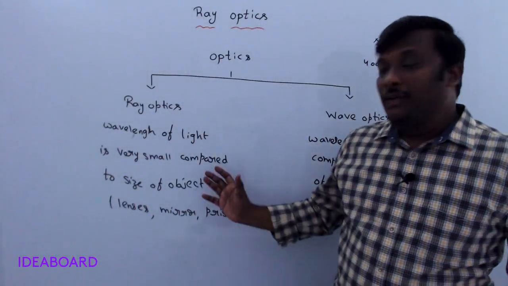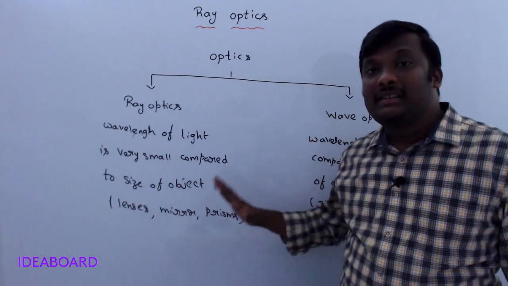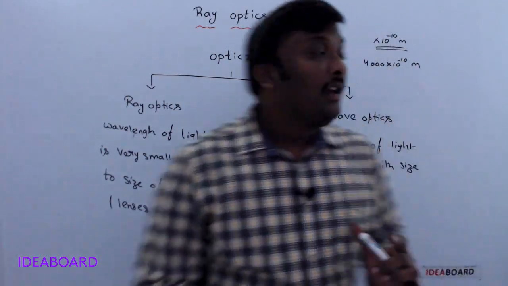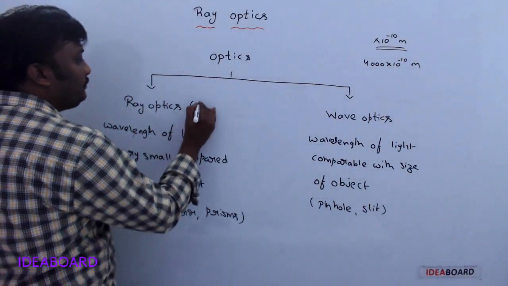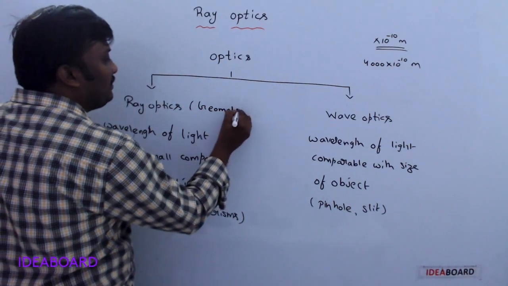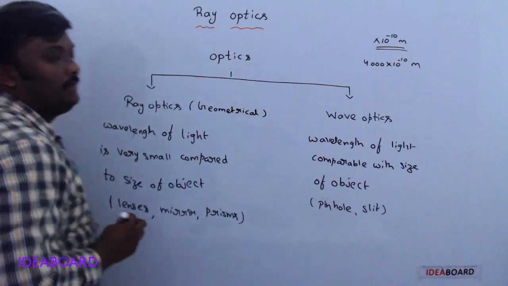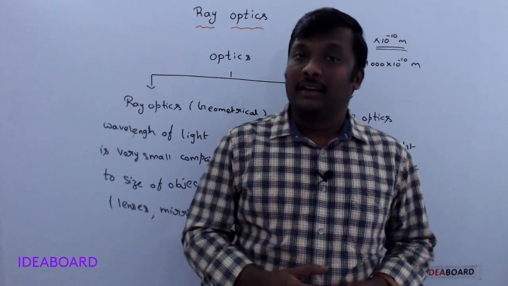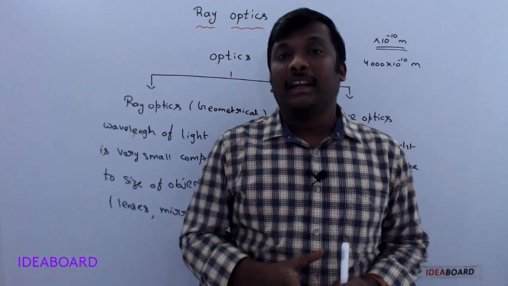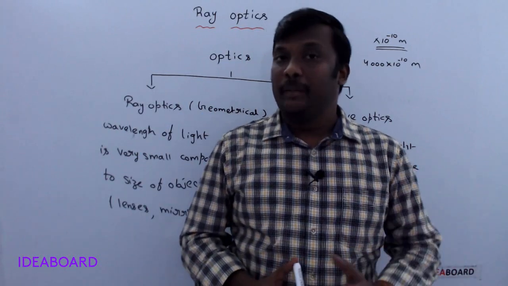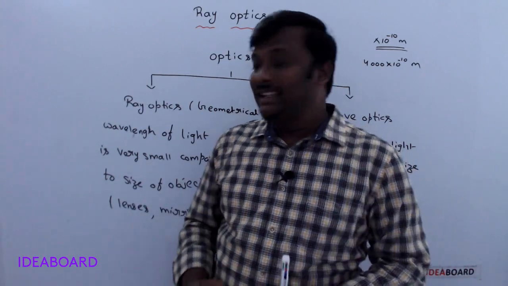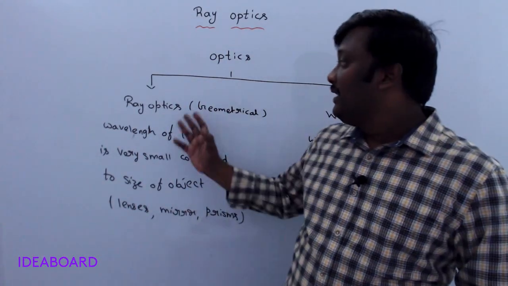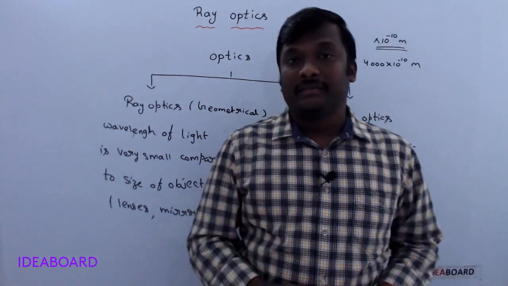In ray optics, lenses, mirrors and prisms are taken as objects. Is it clear? Ray optics is also named geometrical optics. Why? Because all the laws are formulated using the concepts of geometry. If you are good in geometry, then ray optics is always easy for you. That's why ray optics is also called geometrical optics. Clear?